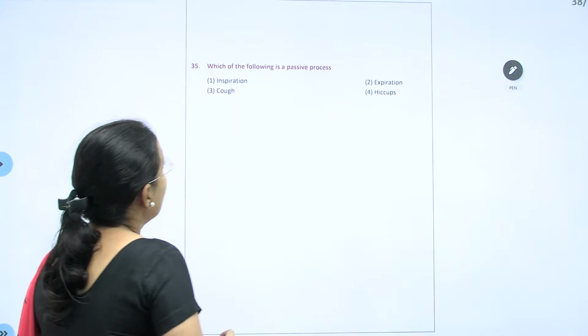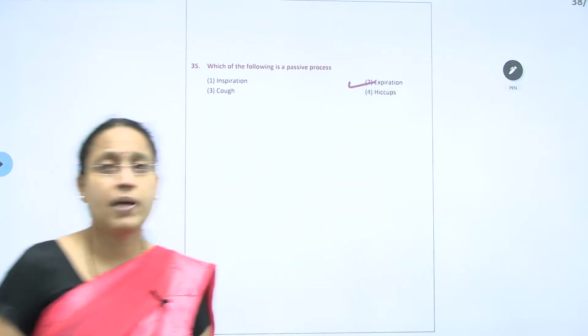Last one, which of the following is a passive process? Expiration is a passive process.